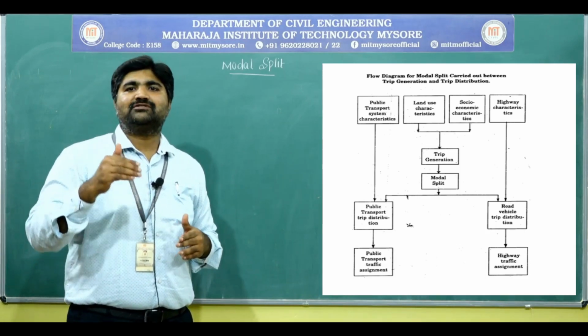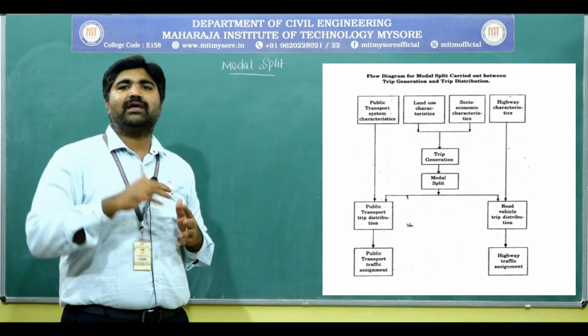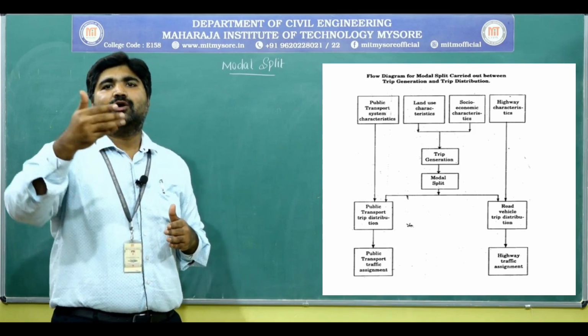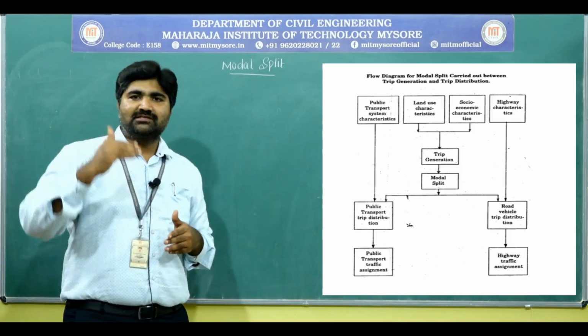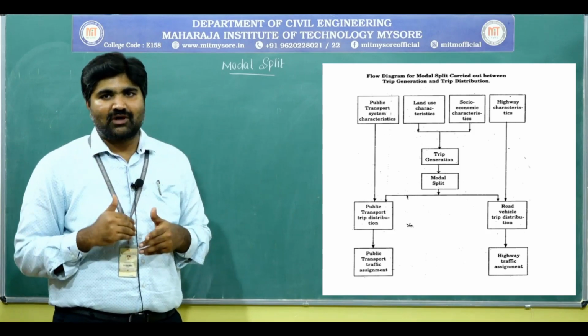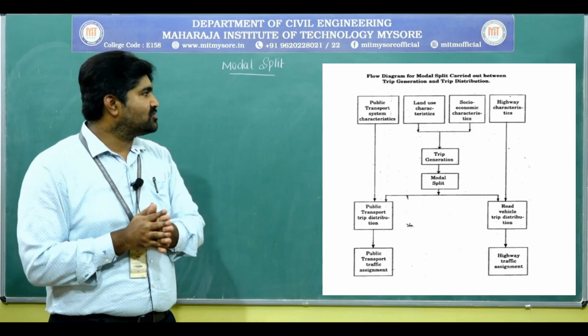Okay, the level of service of the road. If the level of service of the road is high, the efficiency will be high. If the road is full of potholes or undulation, at that time the level of service of the road decreases. Okay, we have to collect the data regarding the highway network also.